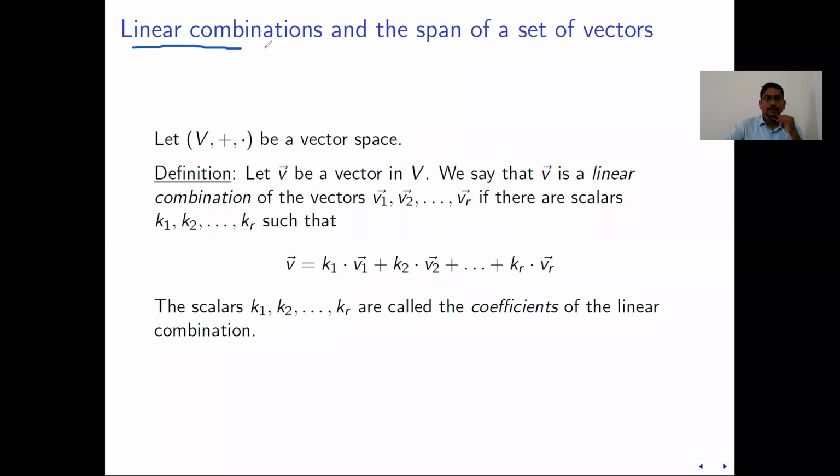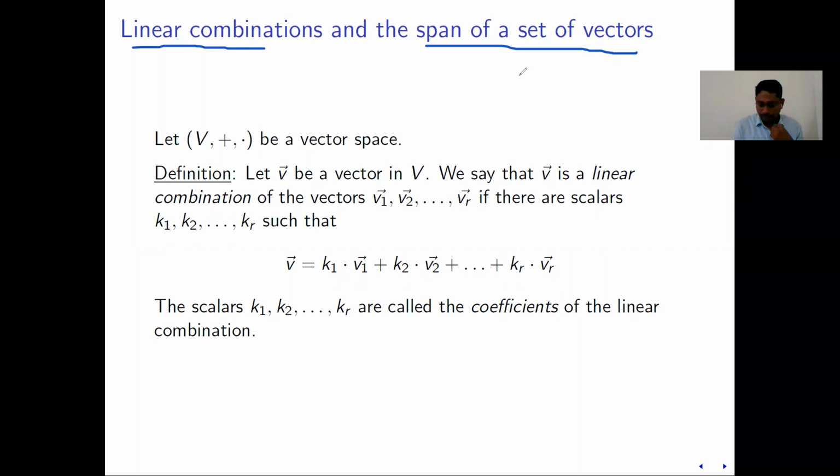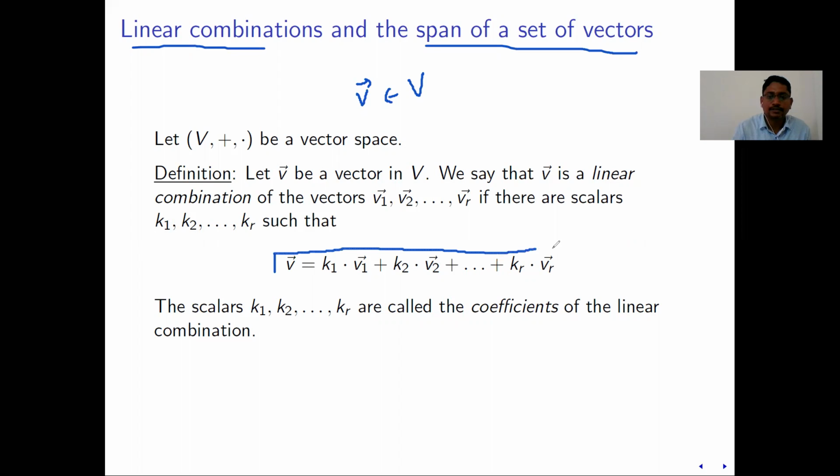Linear combinations and the span of a set of vectors. It is also called the linear span. Let V be any vector space over R, and v bar be any vector in V. It is said to be a linear combination of some vectors v1, v2, ..., vr if there exist scalars k1, k2, ..., kr such that this holds.